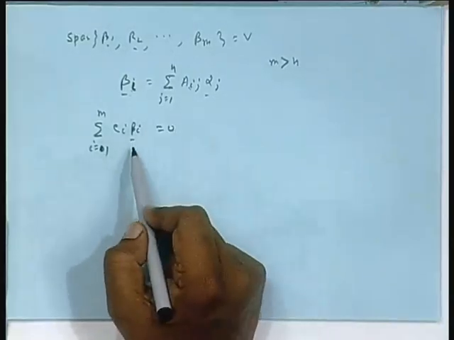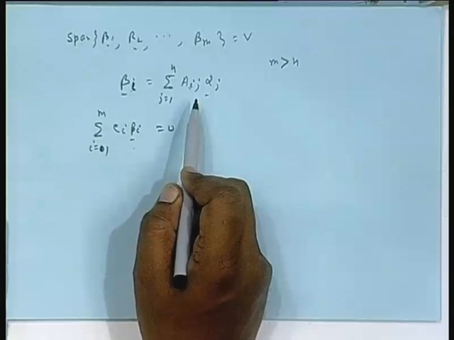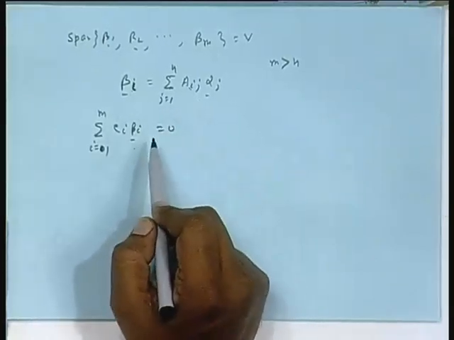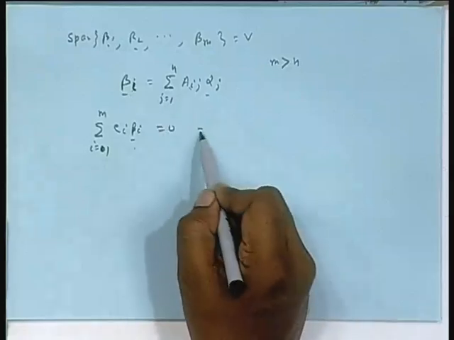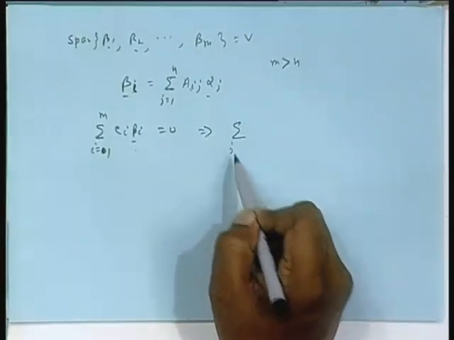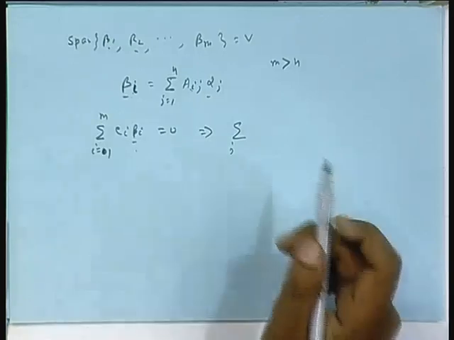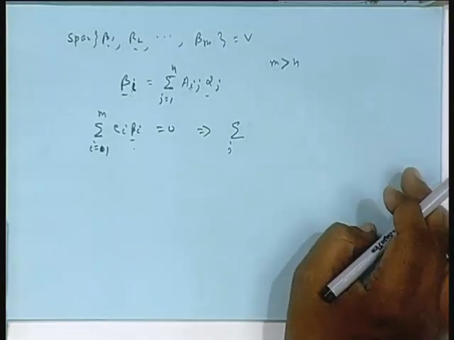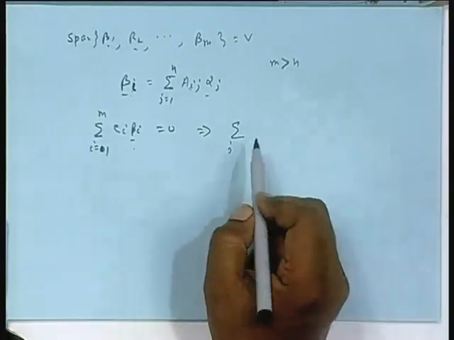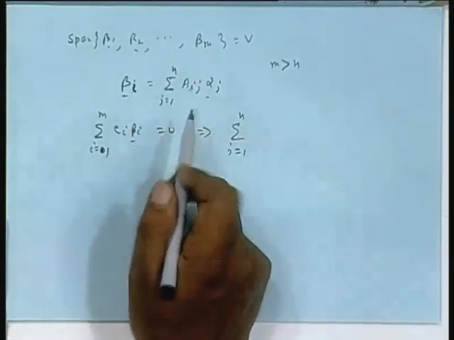But suppose here I replace beta i by this expression and interchange the summation. What will you get? Actually, better would have been a_ji here.